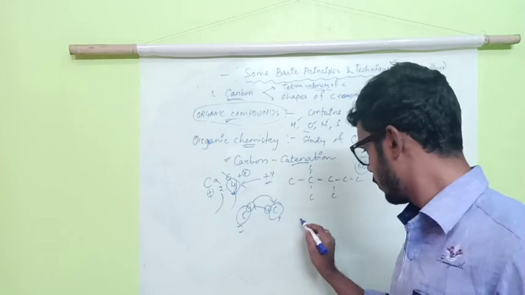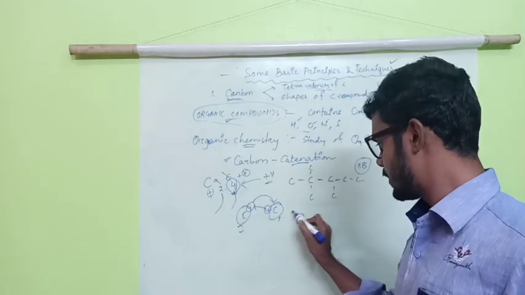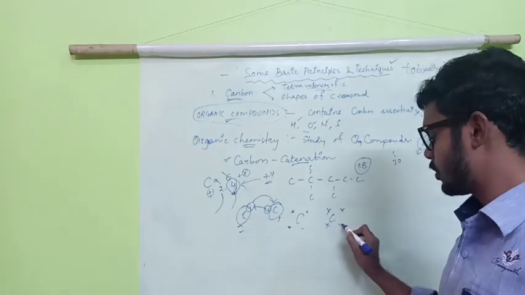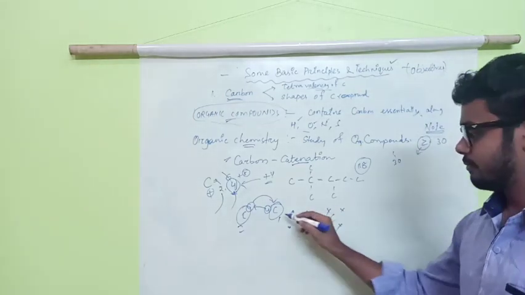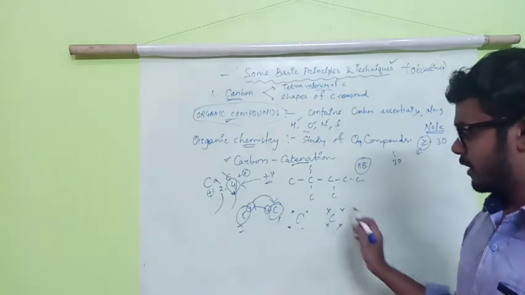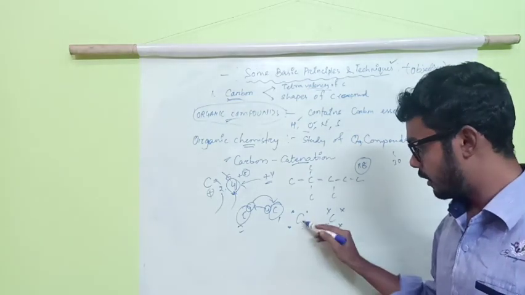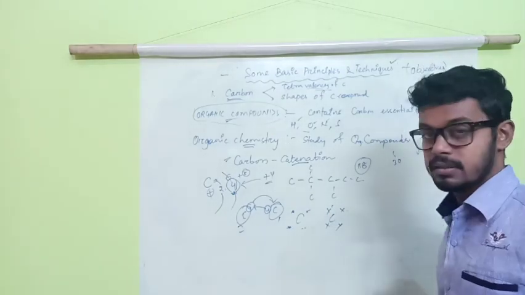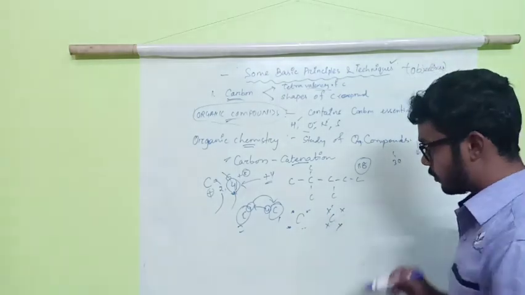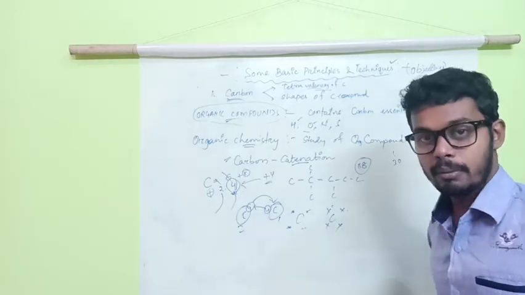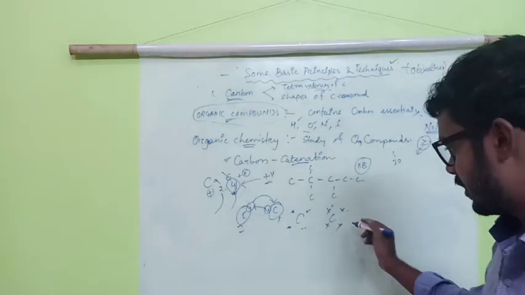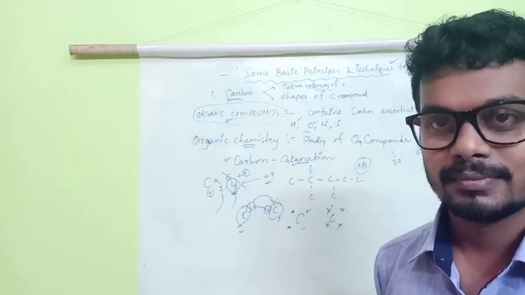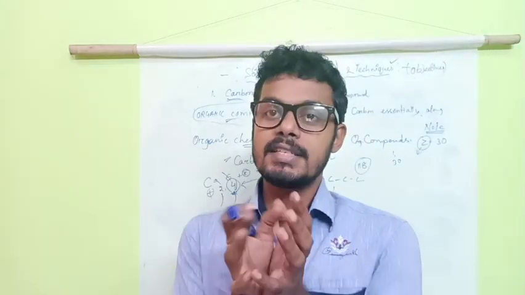Okay, how? See, carbon valency is 4, this carbon valency is 4. So they will share 4. 4 share कर लेंगे. Once they share, ये carbon क्या बोल सकता है? No, I have 8 electrons. How? 1, 2, 3, 4, 5, 6, 7, 8. If you ask this carbon, how many electrons do you have in your outermost shell? Definitely it's 8. 1, 2, 3, 4, 5, 6, 7, 8. So this is the sharing of electrons.